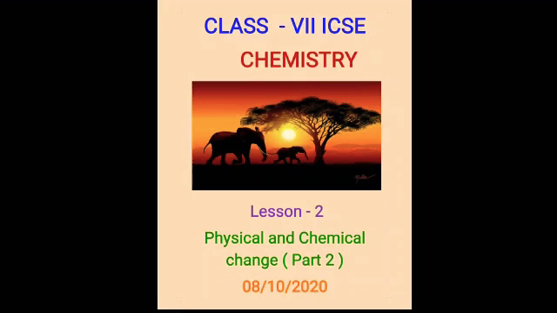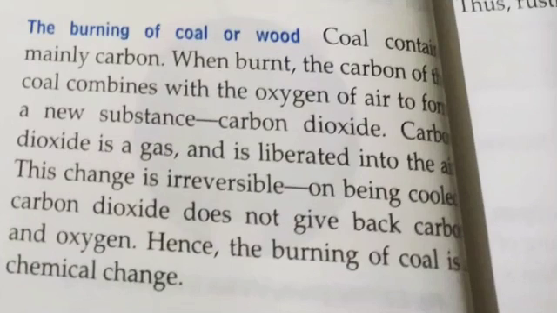So in this video we are going to discuss few examples of chemical change and changes involving energy like endothermic and exothermic change.